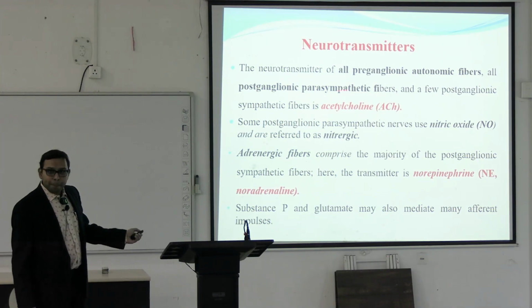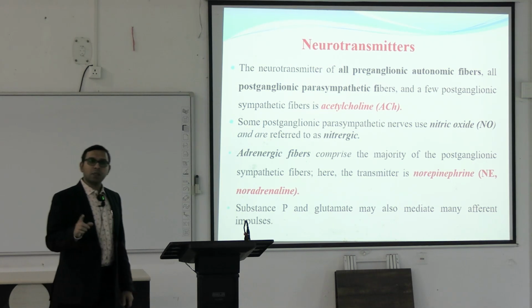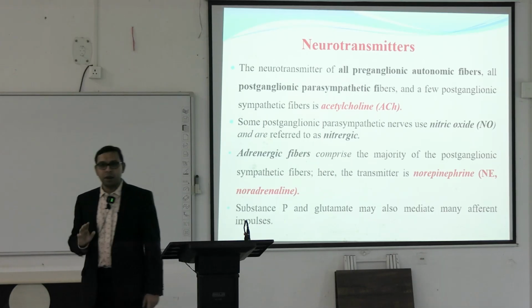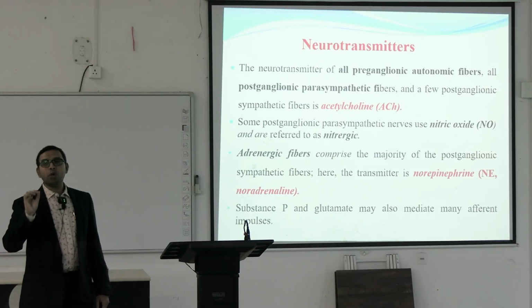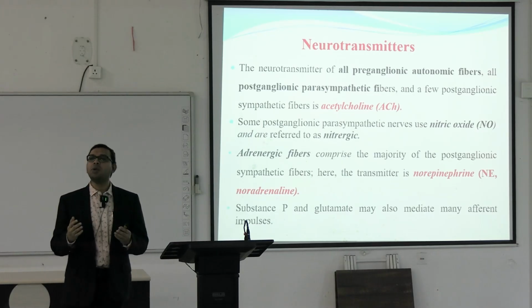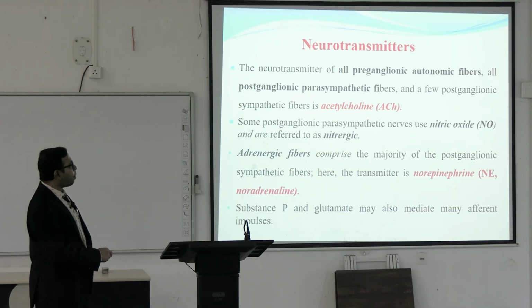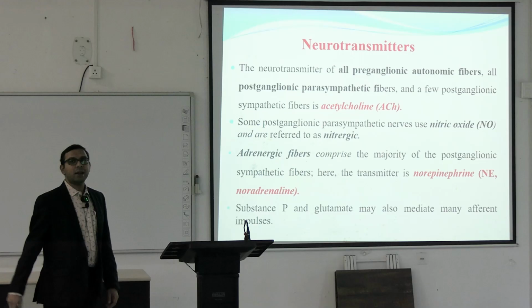All postganglionic parasympathetic fibers and some postganglionic sympathetic fibers also use acetylcholine. For the postganglionic sympathetic fibers, the main neurotransmitter is noradrenaline, as you have already read. There are some sympathetic postganglionic fibers where the neurotransmitter is acetylcholine. We will come to that. Some postganglionic parasympathetic nerves use nitric oxide and they are referred to as nitrergic.